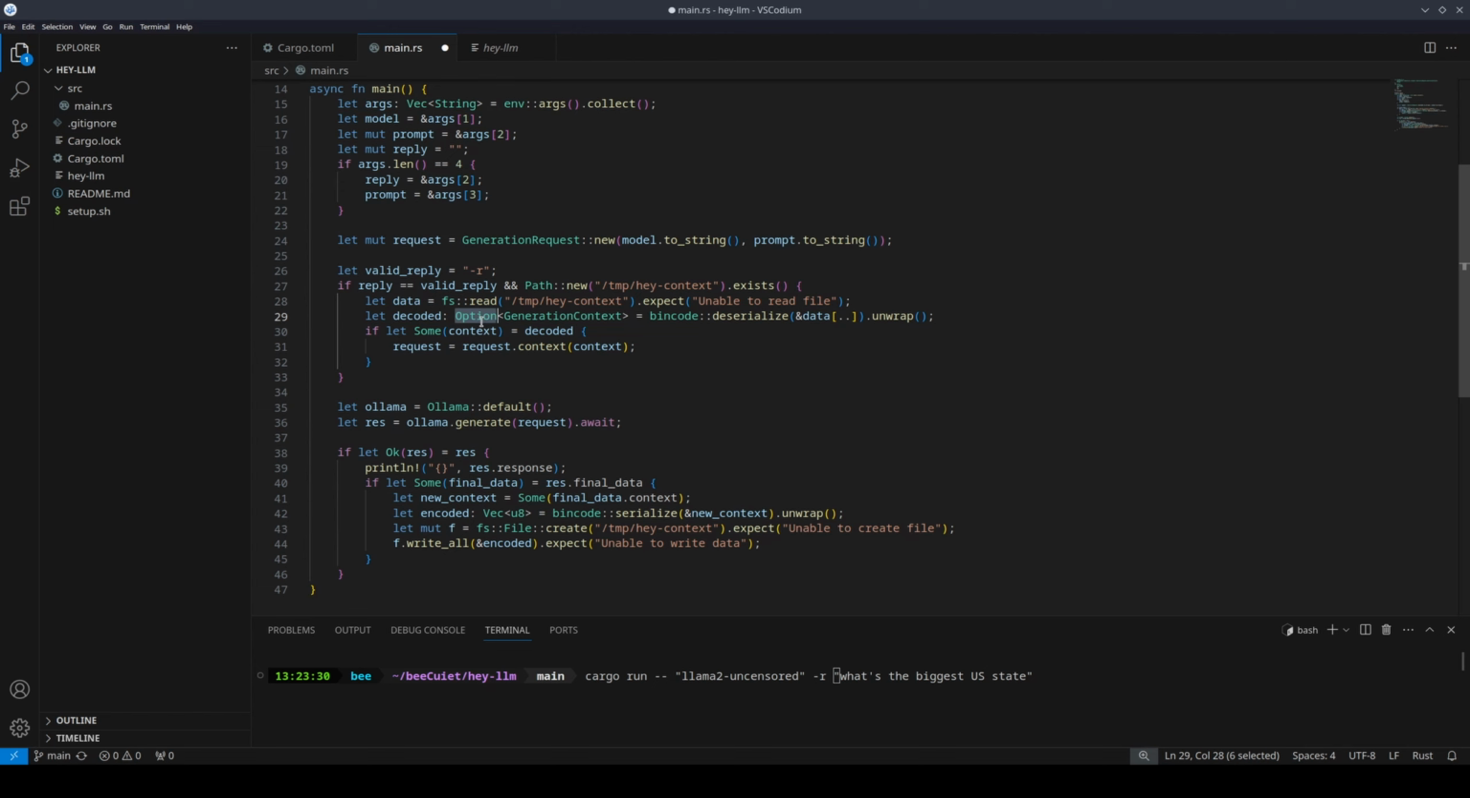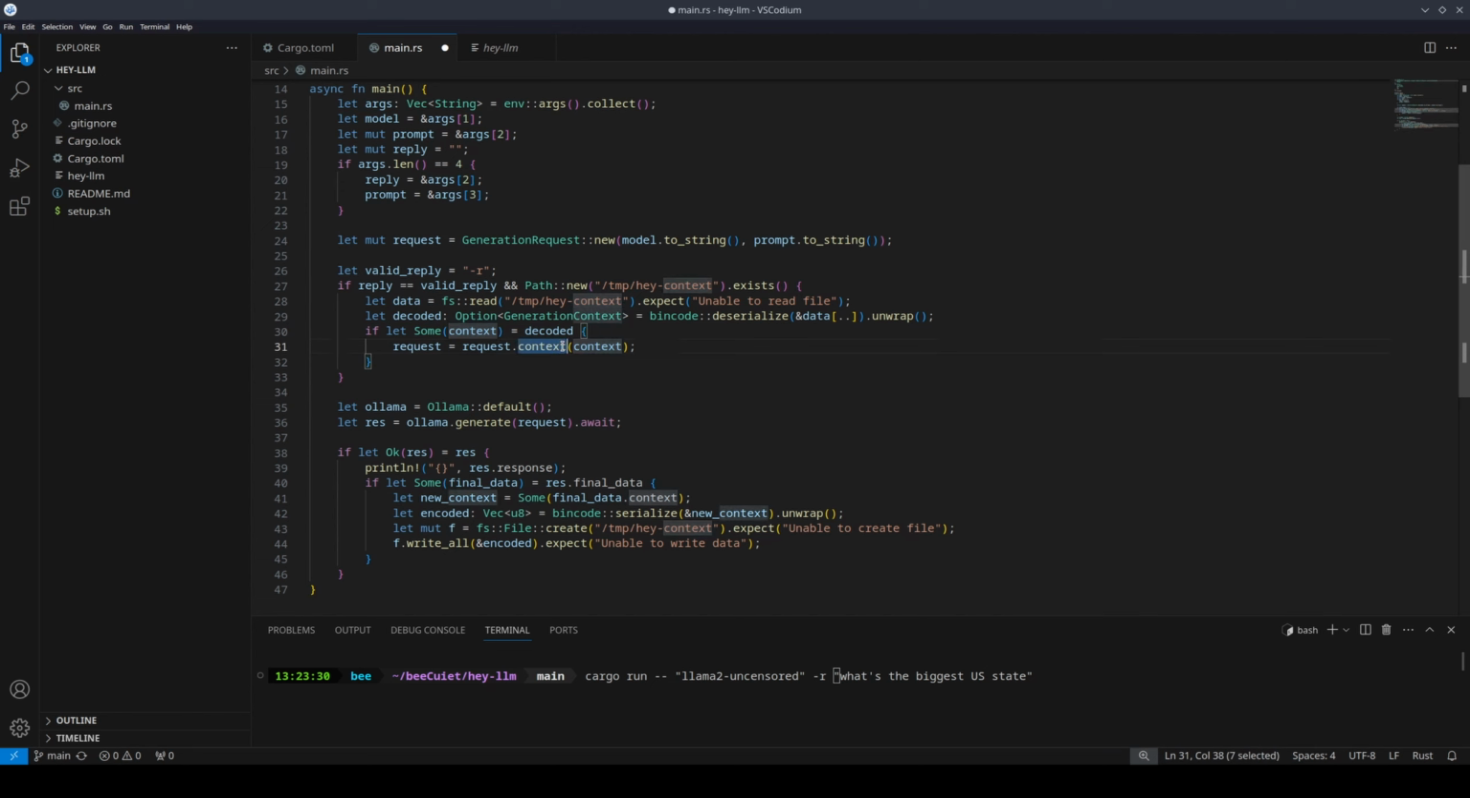And the reason we do that is because the context function in the generation request that Ollama RS uses expects it to be an option enum. So that's why we just need to wrap it in option. And that's also why we saved it as a Some(final_data.context) as opposed to just final data. If decoded exists, so if decoded is actually a Some as opposed to None, that means that we know that the value exists and we can then add it to our request context.